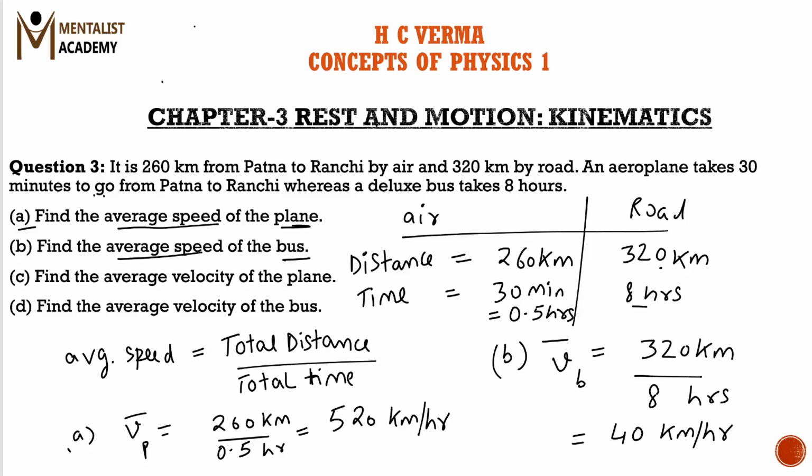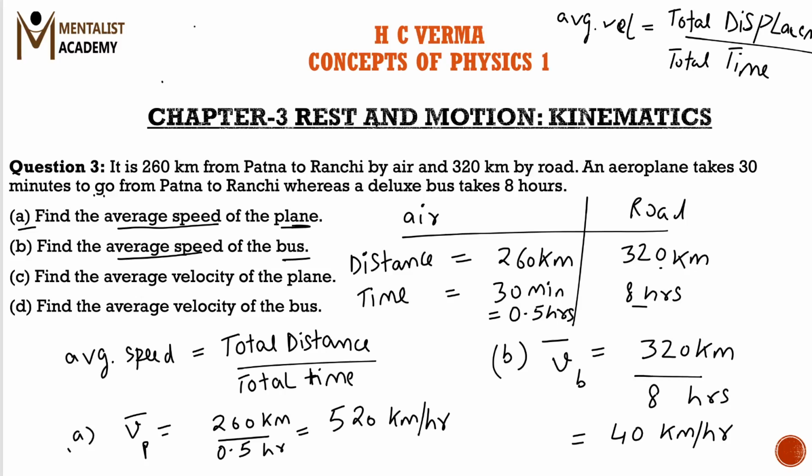Now in the C part they are asking about the average velocity of the plane. So to calculate the average velocity, let us define the average velocity. Average velocity is equal to total displacement, as it is a vector quantity. So we will use a vector quantity in the top, total displacement divided by total time.